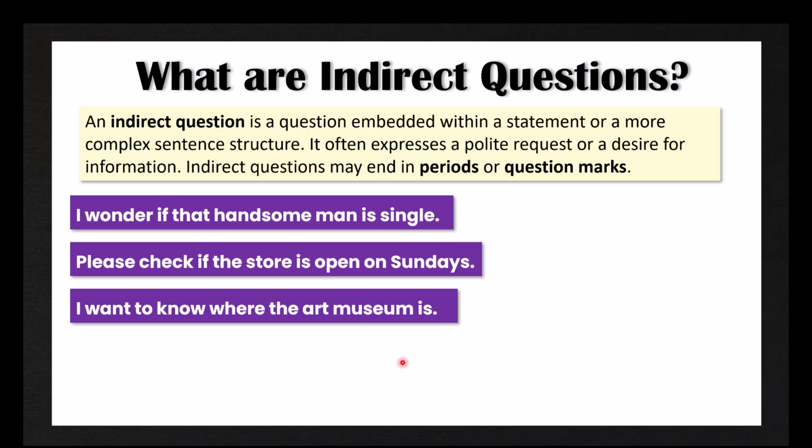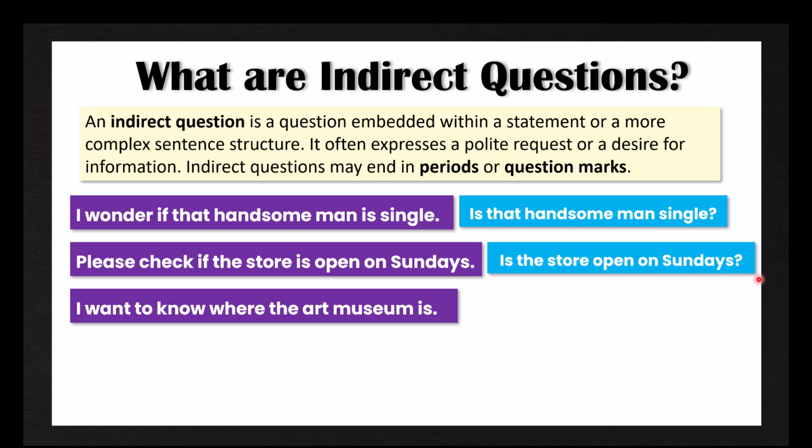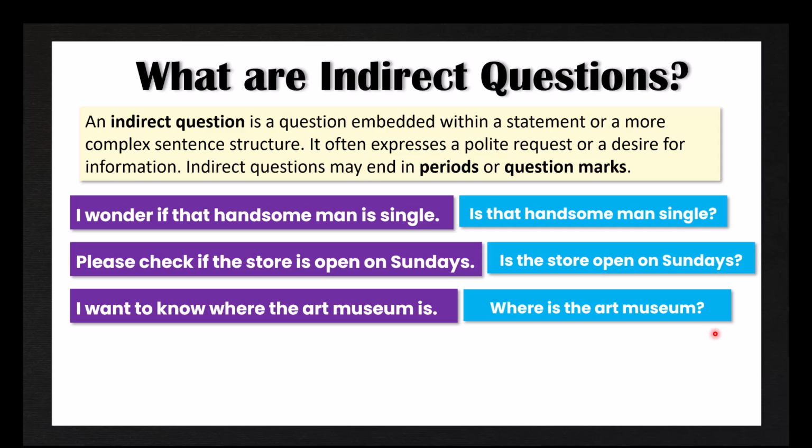To make this easier to understand, let me show you how we can change these into direct questions. And the first one, is that handsome man single? This is a direct question. Is the store open on Sundays? Again, this is a direct question wanting a specific answer. Where is the art museum? So you can see the difference versus the direct question and the indirect question. In these cases, I'm asking a specific question wanting a specific answer.